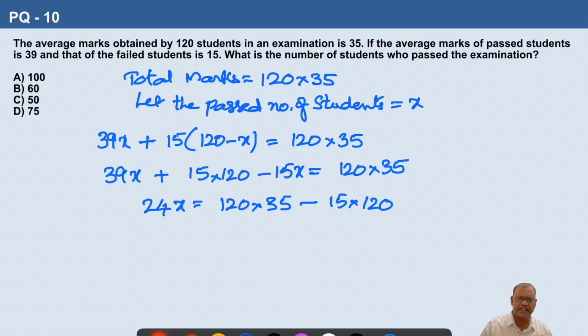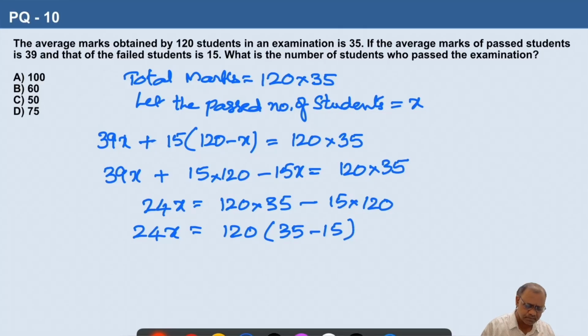On the right side 120 is common. 24x is equal to 120 multiplied by 35 minus 15, which is 20.